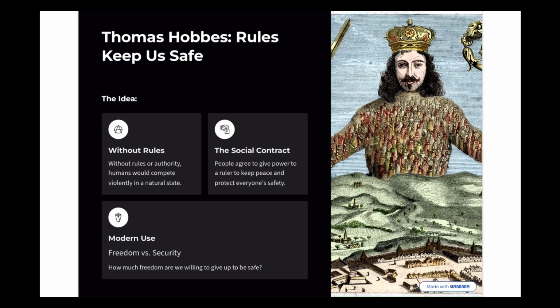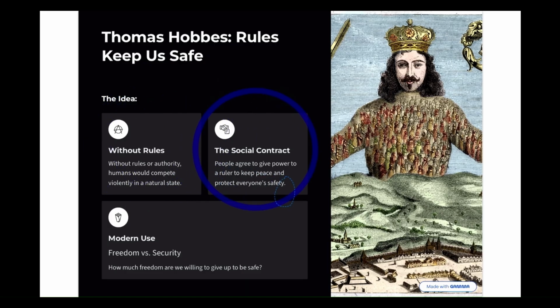And our last philosopher is Thomas Hobbes. And his big idea is that the natural world is dangerous and full of chaos and violent. And in nature, humans would just be stealing from each other and hurting each other, and it's just a bad place to be. And so he believed that